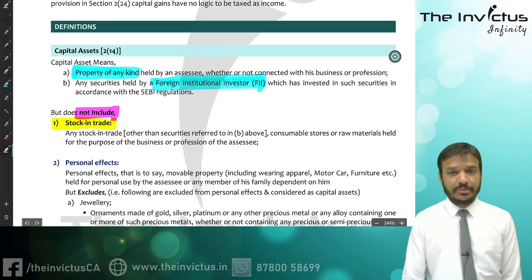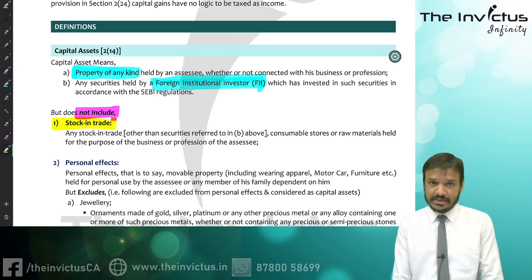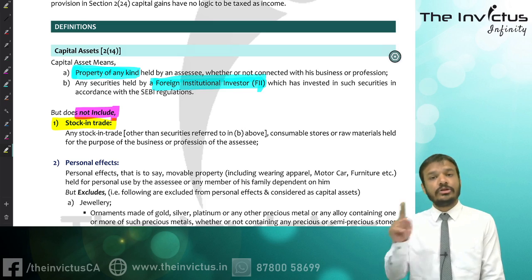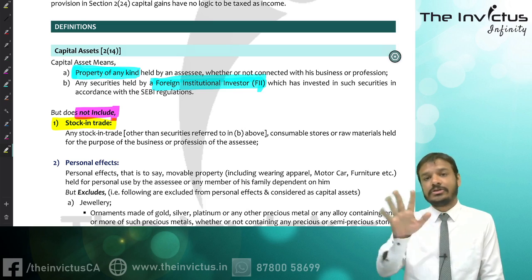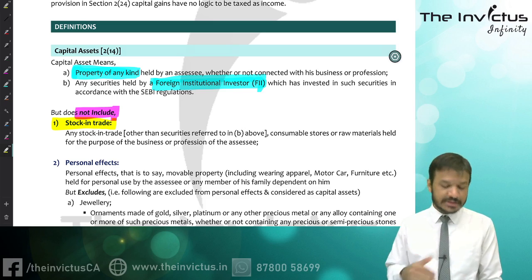Stock in trade, it means what? If you have any business and you have a stock in trade, though it is your asset, it is not your capital asset, because it is out of the definition.